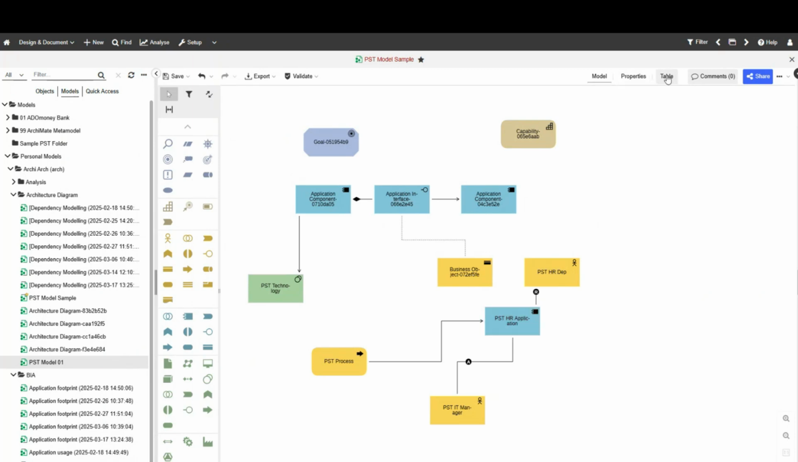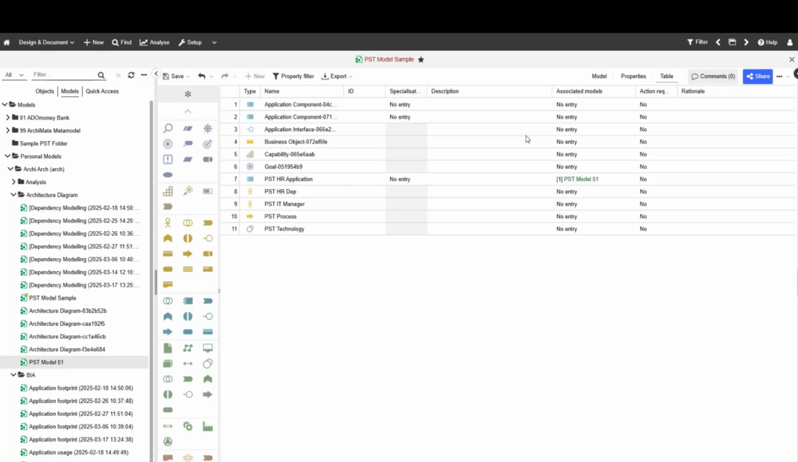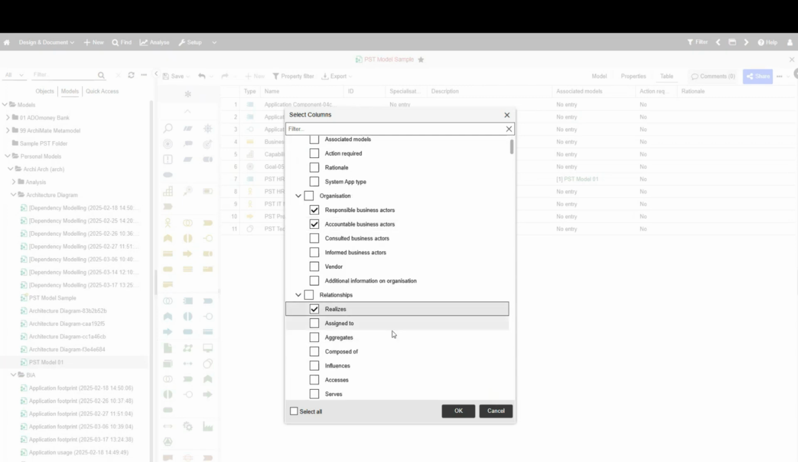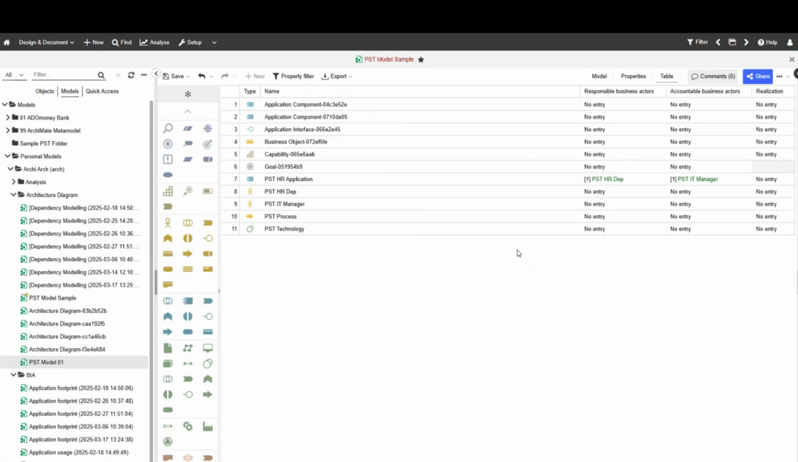Another approach is here in the tabular format. So I can create a tabular view that I can then export in a tabular way. I can define what are the attributes that I want to see. So maybe I want to see only, let's say, the responsible, accountable business actor and what it realizes and the name. So now I'm seeing a table with this information.